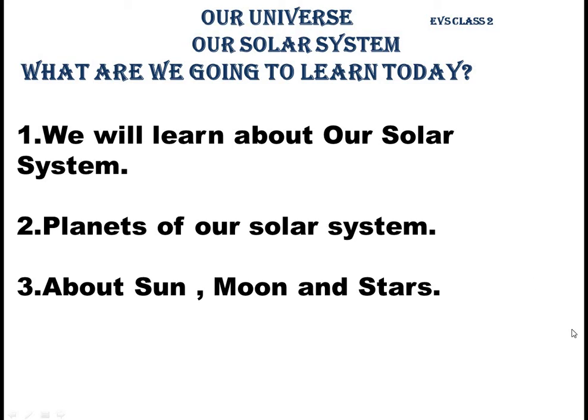Children, what is the universe? We see the moon at night. We also see many stars in the sky at night. We see the sun during the daytime. So the sun, the moon, the stars and even our earth form our universe. There are many more bodies like them that are also a part of the universe.